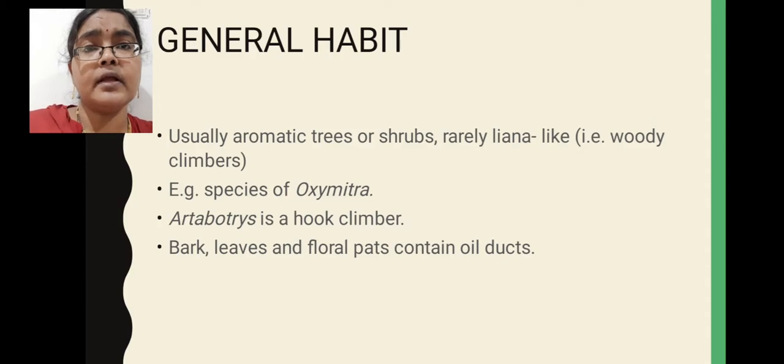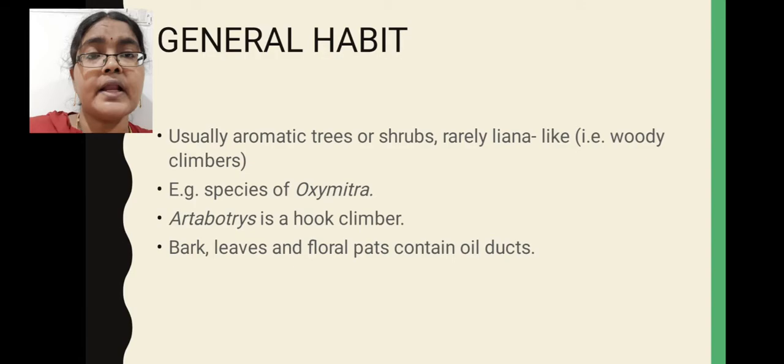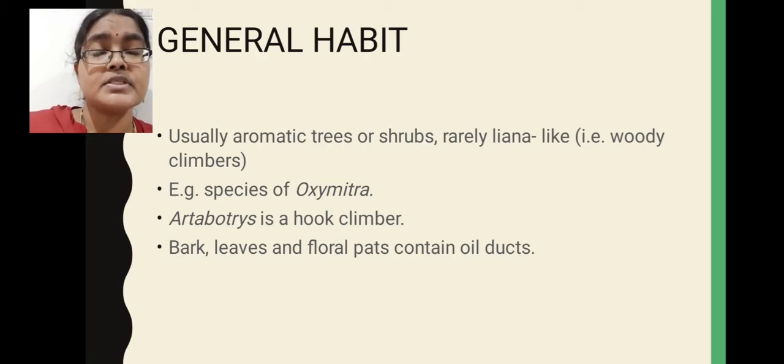Habit and habitat: mostly these Anonaceae family members are terrestrial and perennial in nature. Evergreen and deciduous plants are there. Terrestrial means grows on the ground. Perennial means lifespan is more than 2 years. Evergreen, always green in color. Some members are deciduous, that means you will observe annual leaf shedding in these plants. So terrestrial, perennial, evergreen and deciduous plants are there in this Anonaceae family.